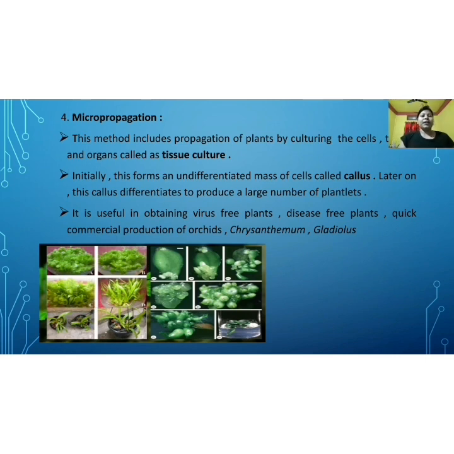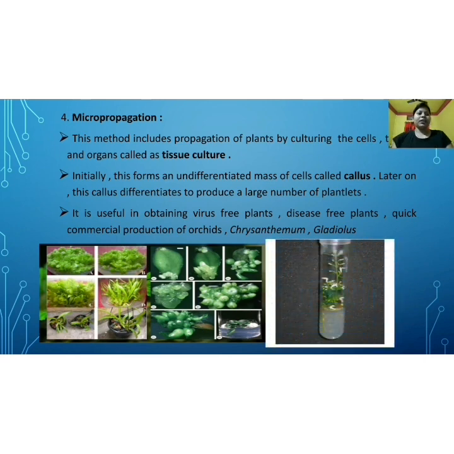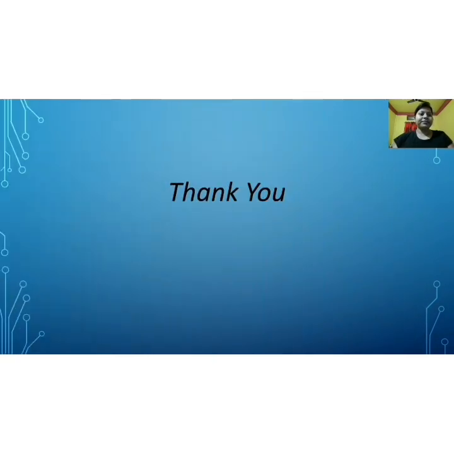So these are the four types of artificial vegetative propagation: number 1 is cutting, number 2 is grafting, number 3 is layering, and number 4 is micropropagation. Here it shows how micropropagation is done in the lab, and how the plant is growing.